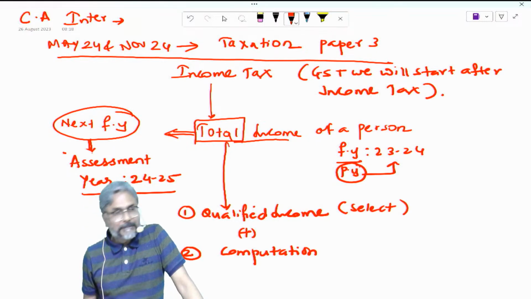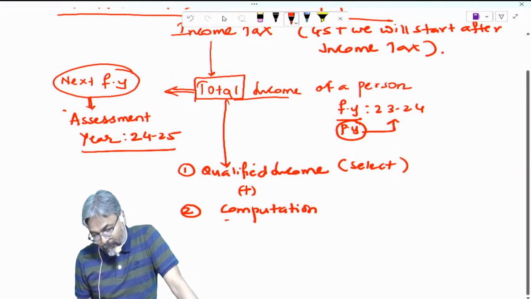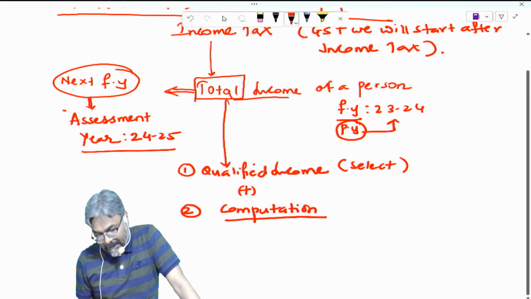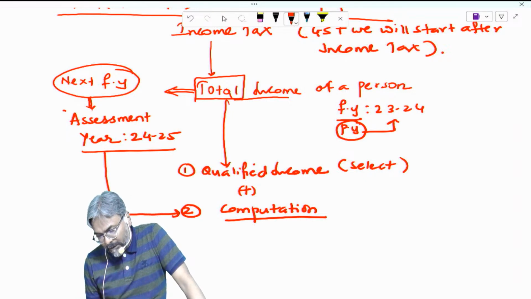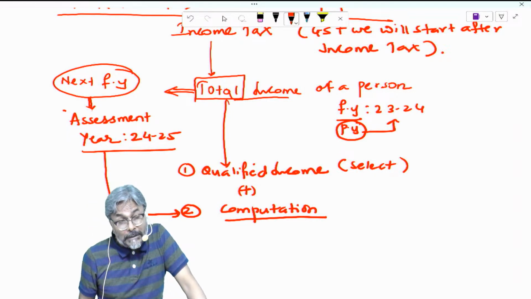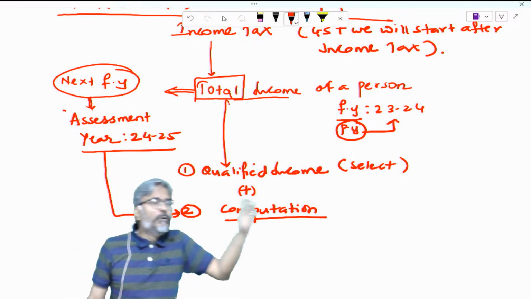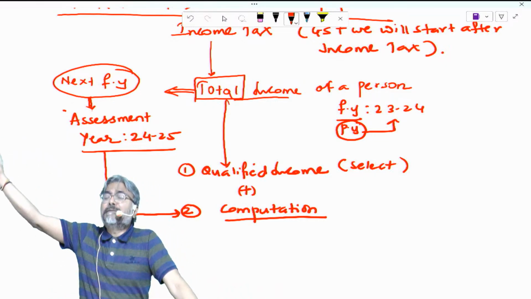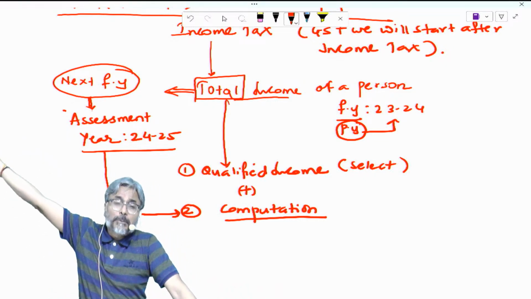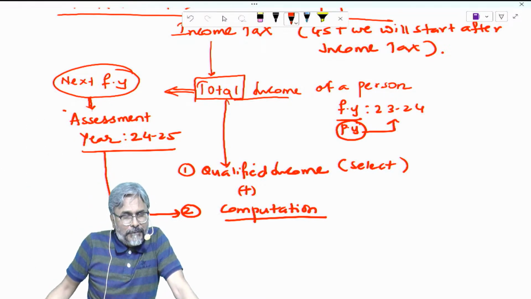The qualified income. And thereafter what you do? The computation. So now you will start the computation. And again I am repeating, when you do the computation, computation means the total. So when you do the total in the next assessment year, which is 24-25, you will do the computation of the total income of the previous year. Previous year is 23-24. You will do the computation of the total income of the previous year 23-24.